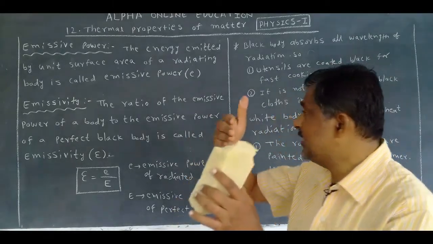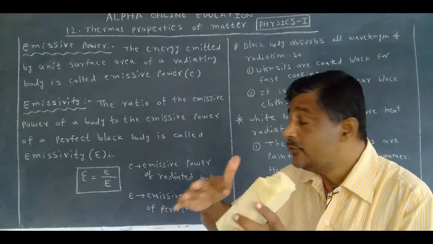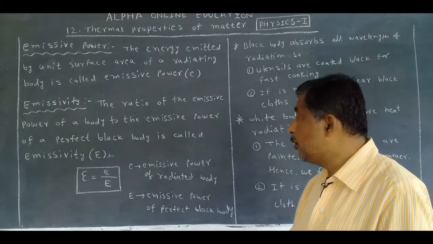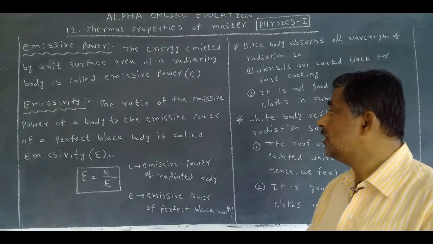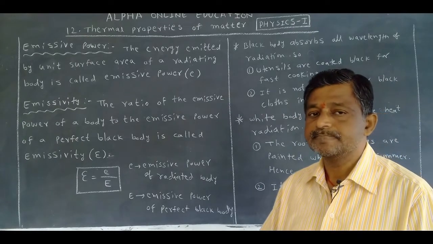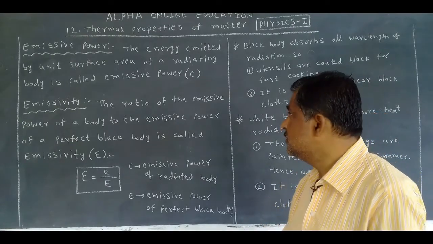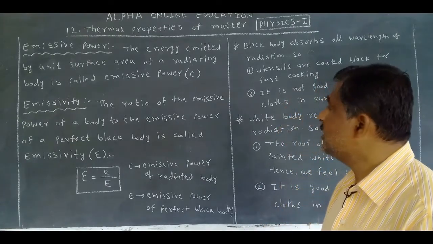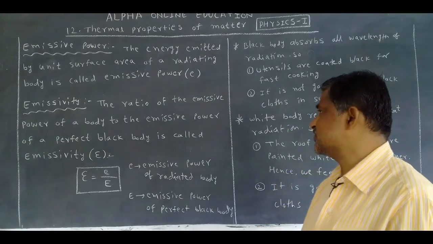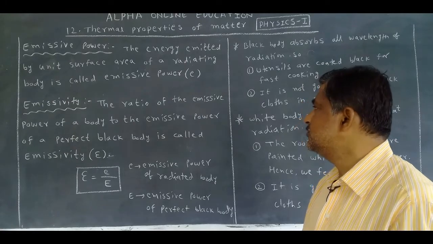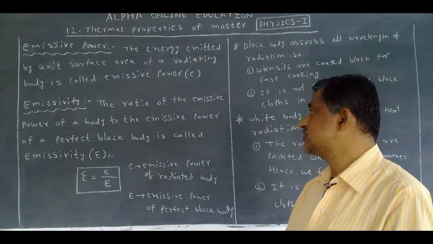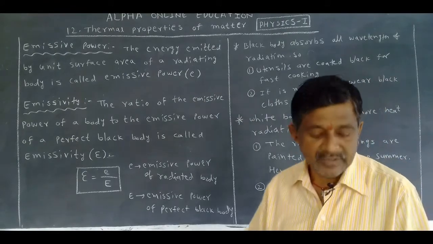So the energy emitted by unit surface area of a radiating body is called emissive power. We can also say energy flux emitted by unit surface area of a radiating body is called emissive power.